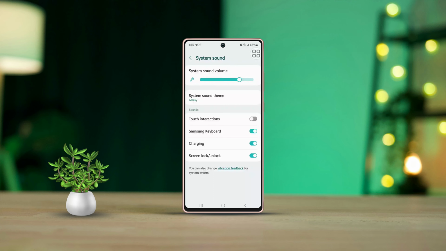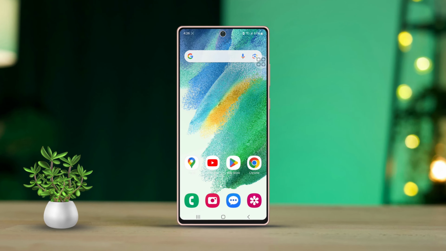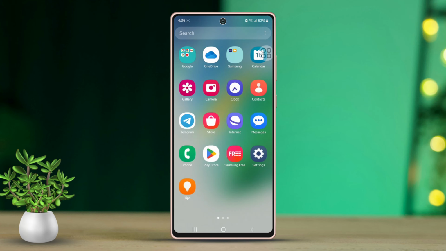Are you curious about how to manage the keyboard sounds on your Samsung phone? I've got you covered. In this tutorial, I'll walk you through the steps to toggle the keyboard sounds on and off on your Samsung phone. Let's dive in. First of all, head over to your phone settings app.